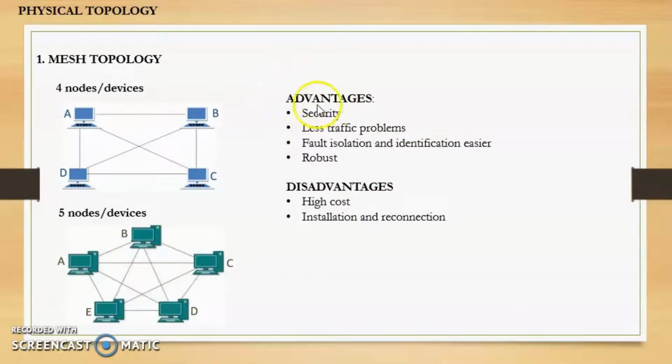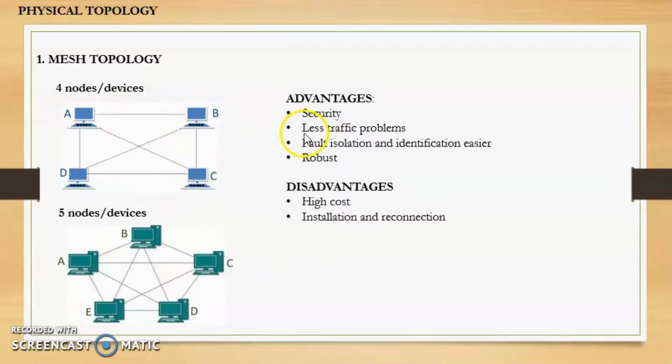Now, the first advantage of mesh topology is security. The reason mesh topology is secure is because there is a point-to-point link from one device to all the other devices. Say for example, this device A wants to send something to C, then it can directly send the data to C without involving any other devices. So the communication will be secure between only these two devices, that is A and C, and no other recipient will be able to get the information.